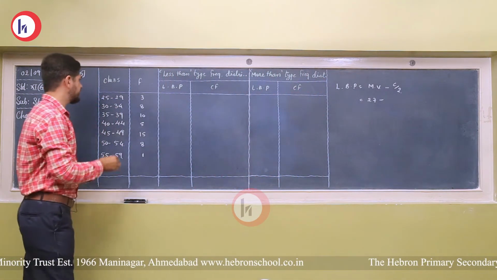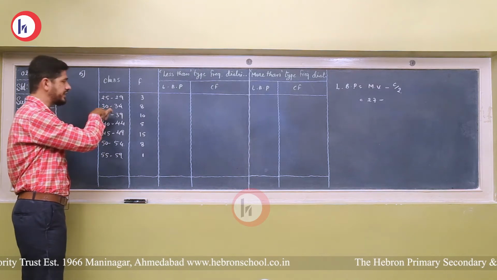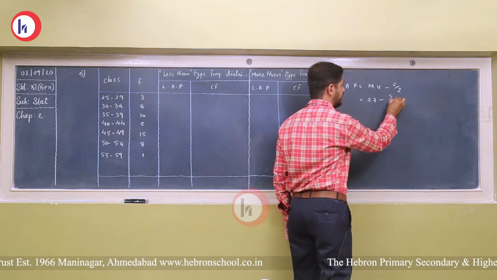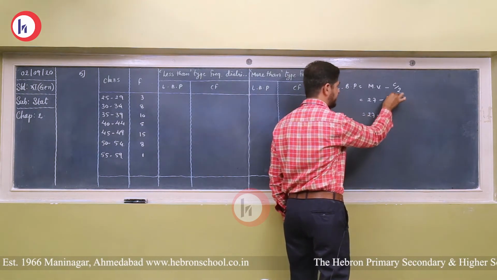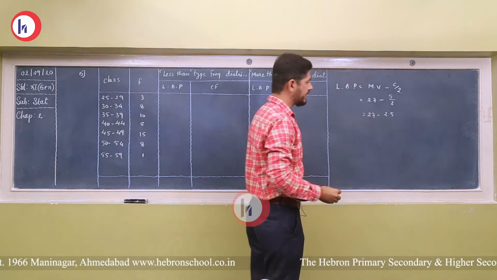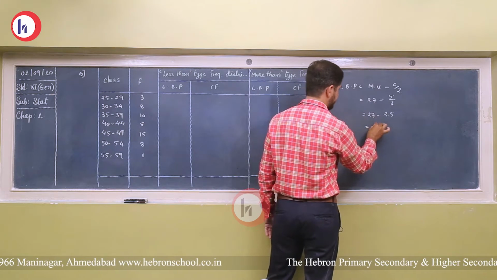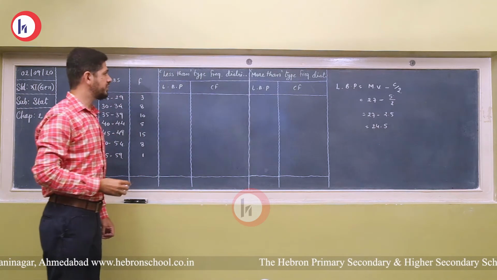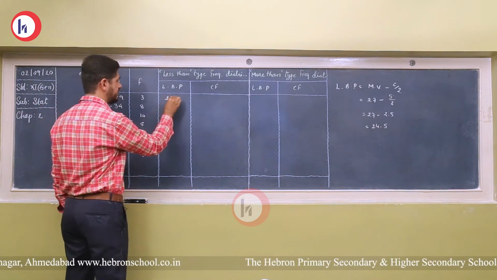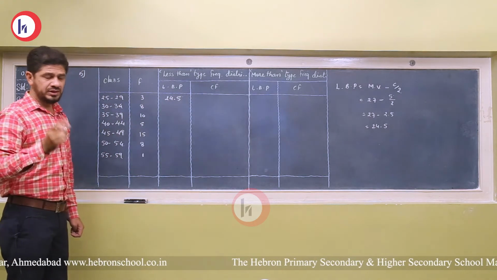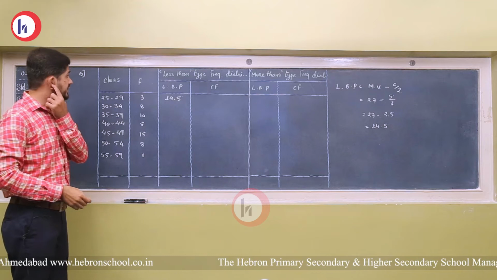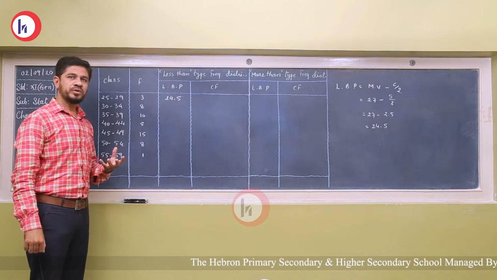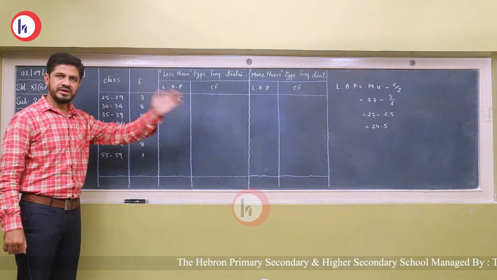C is the class length, you can see. So 25 and 30, right? So the class length is 5. So we input the value 5 upon 2. So 27 minus 5 by 2, that is 2.5. Now 27 minus 2.5 will get 24.5. So this is the lower boundary point of the first class, 24.5. Now friends, as I told you that the class length is 5, we need not find the lower boundary point of each class by calculation.